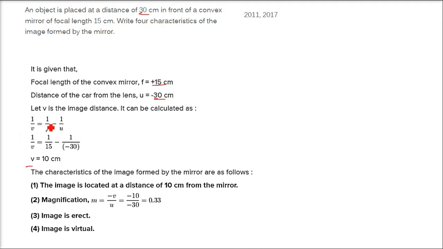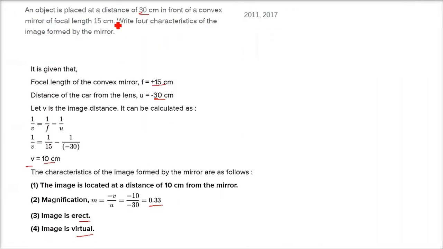So 1 by v equals 1 by f minus 1 by u. This f is 15, u we are taking minus 30. So v is 10. So the characteristics of the image being formed, let us see it again. First, image is located at a distance of 10 centimeter from the mirror. The magnification is minus v by minus u, which we just found out. It's minus 10 by minus 30, that is 0.33. Image is erect, image is virtual, as we just saw. It's a convex mirror, so the image is erect and virtual.